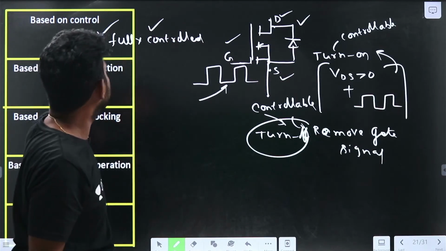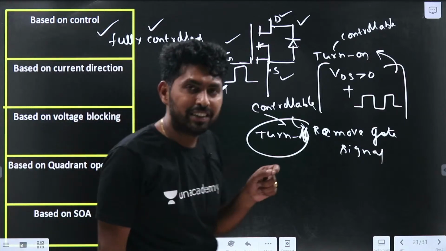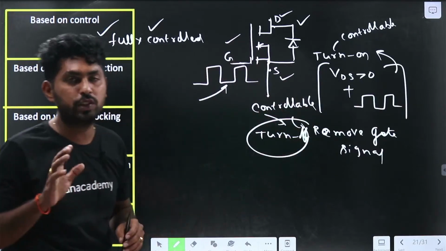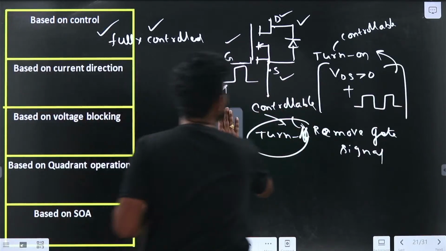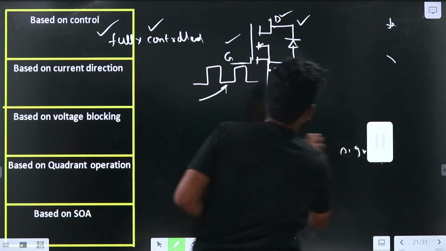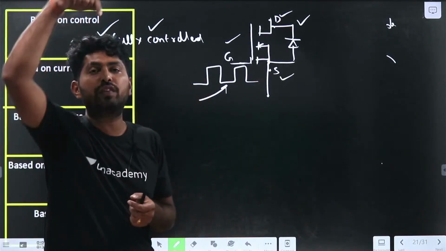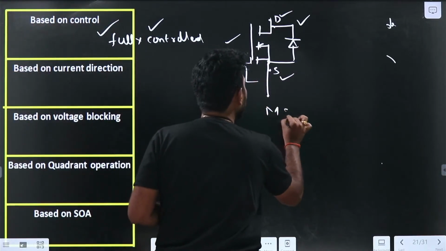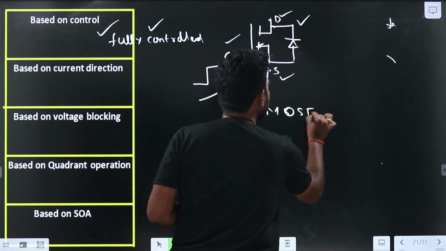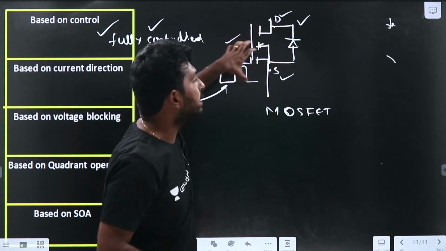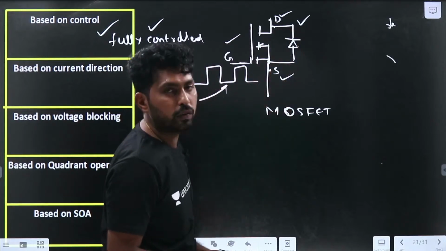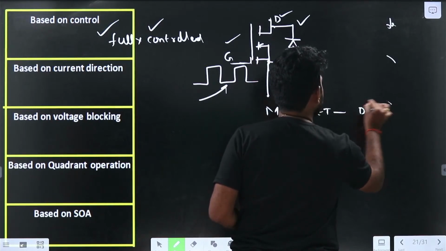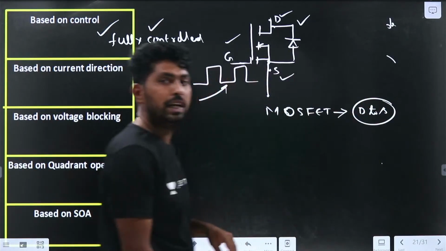Now, based on current direction, let us see whether it is unidirectional or bidirectional. The MOSFET can allow the current from drain to source when the MOSFET is on, excluding the diode. In the on condition, the current always flows from the drain to source.